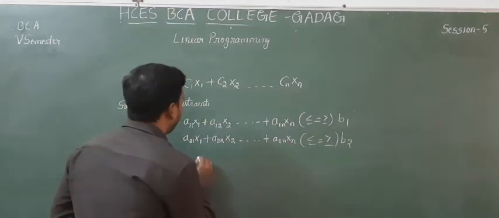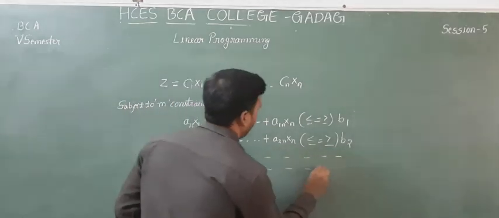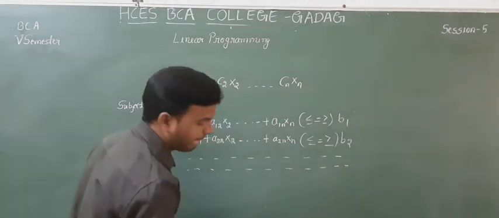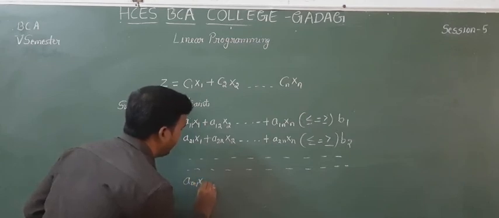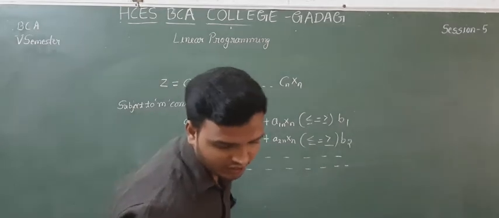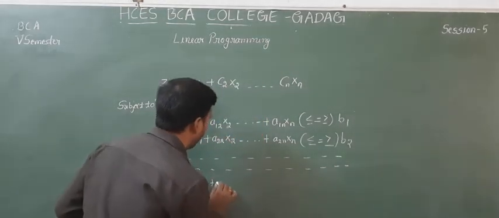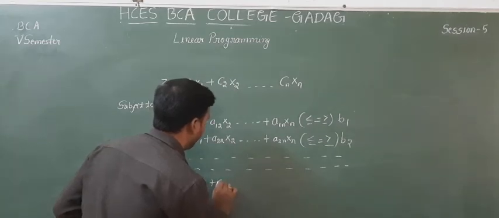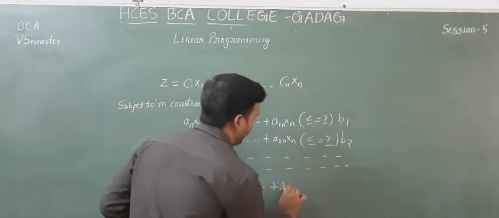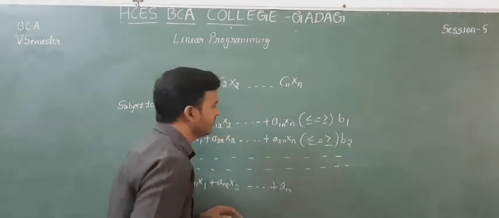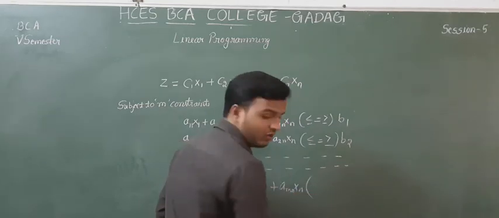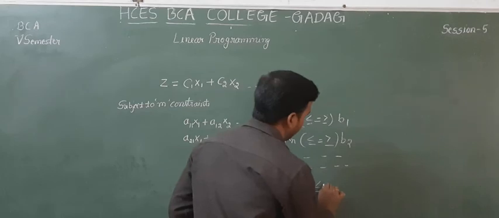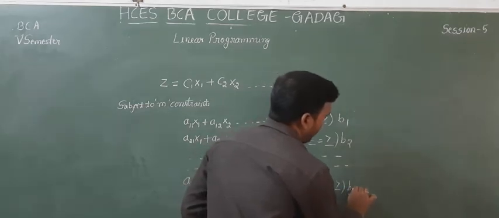So this is written up to am1 x1 plus am2 x2 plus up to amn xn, less than or equal to, or greater than or equal to, bm.